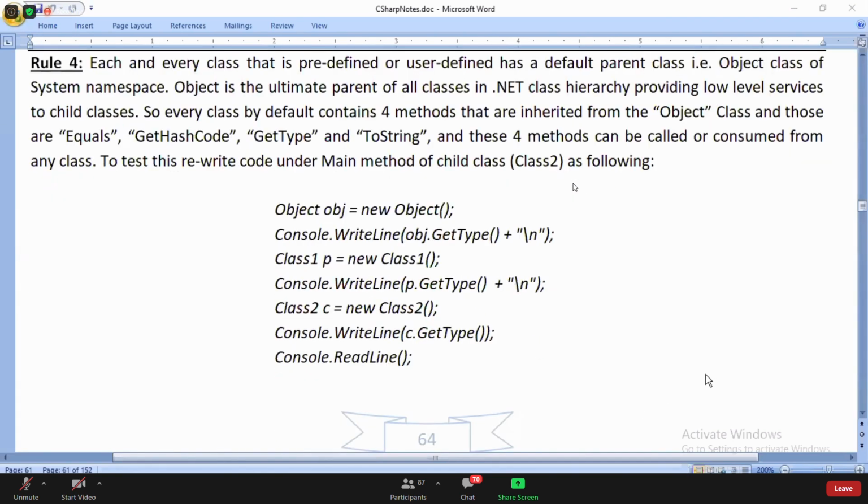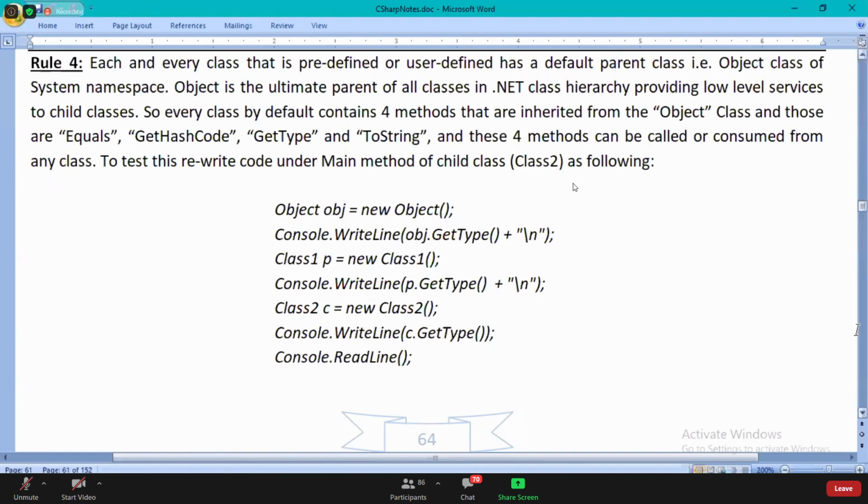The next thing we require to understand is about types of inheritance, guys. What types of inheritance?